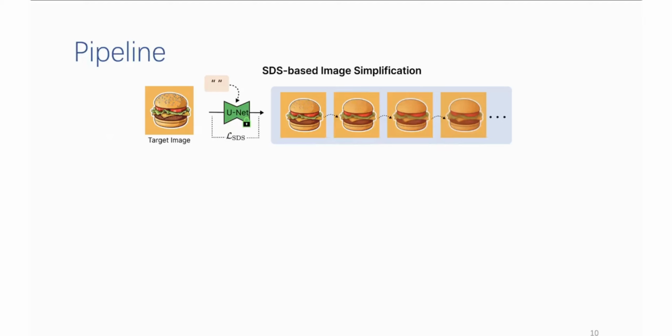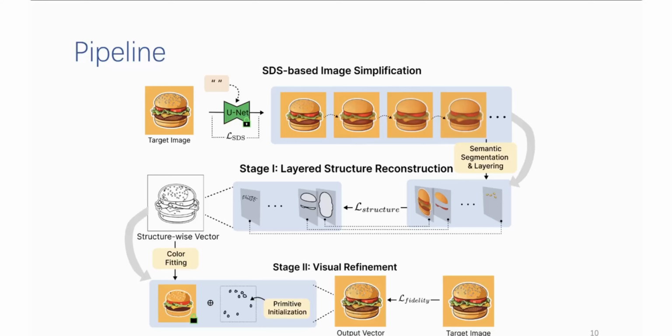Based on these masks, we construct layered structural vectors to get the structure-wise vector. With this structure vector, we do color fitting to fit it to the target image. And then we refine the visual appearance by generating some visual primitives.